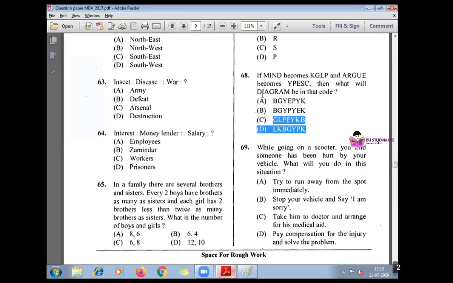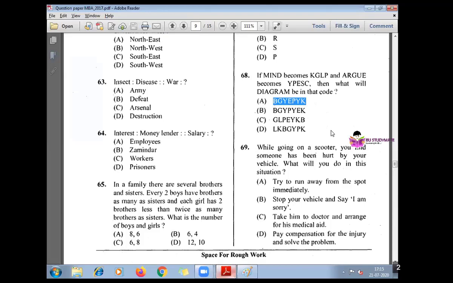I is 9, 9 minus 2, 7, second letter should be G. A is 1, 2 letters backward means 25, Y, okay. So from fourth letter we can find the answer. Fourth letter is 7, G is 7, 7 minus 2 is 5, for 5 we have E, means the answer is option A, PGY, EPYK.